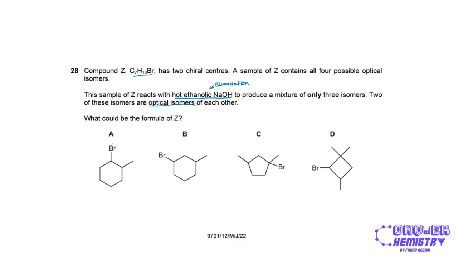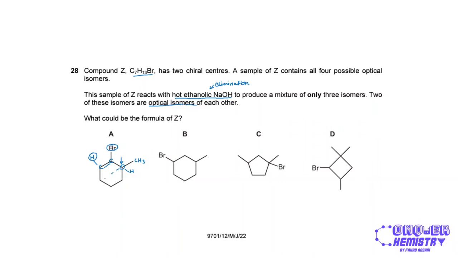So if I look at option A, we have a carbon bonded to the bromine over here. Now I have 2 options. Either I could remove a hydrogen from this carbon atom over here, right? And this will result in a double bond over here, right? Now once we have that, we know that in this entire compound, we will have 1 chiral center, which is this one over here, because it's bonded to a CH3 and a hydrogen. And